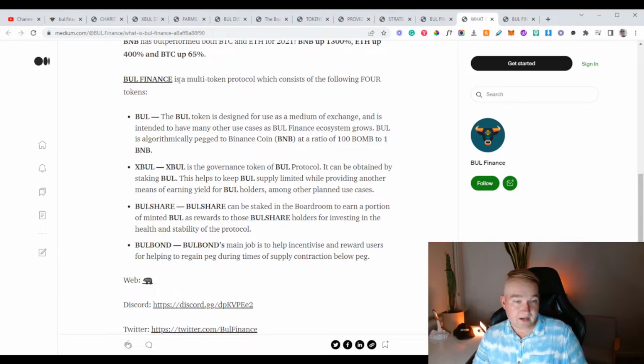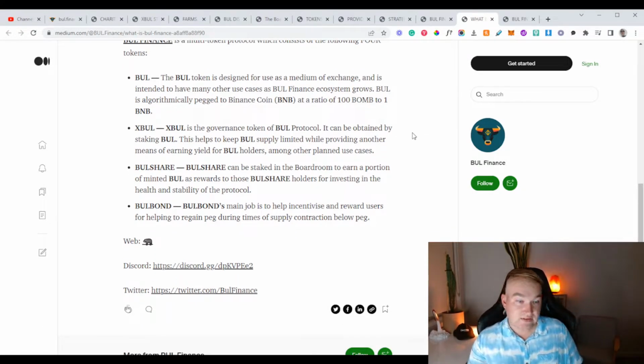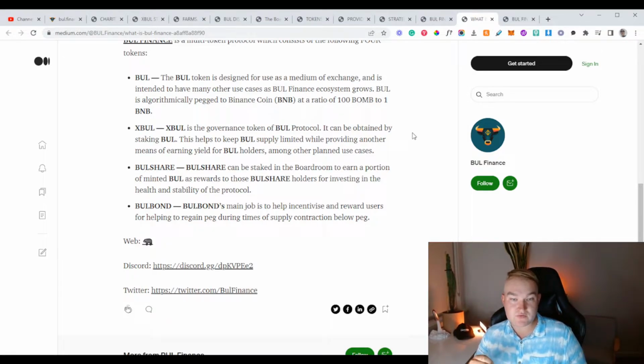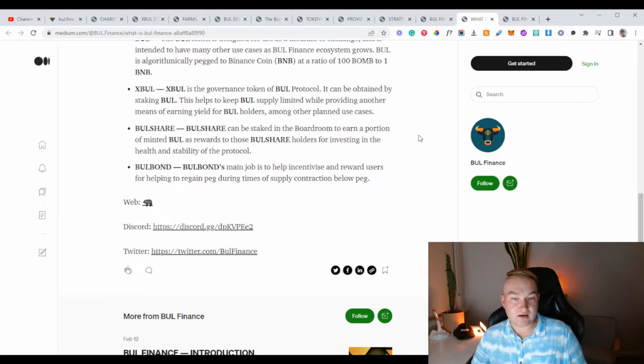65%. Bull Finance is a multi-token protocol which consists of the following 4 tokens. So there's Bull. Bull token is designed for use as a medium of exchange. It is intended to have many other use cases as the Bull Finance ecosystem grows. Bull is algorithmically pegged to BNB, as we went through before, at a ratio of 100. They've got 100 Bull written to 1 BNB.